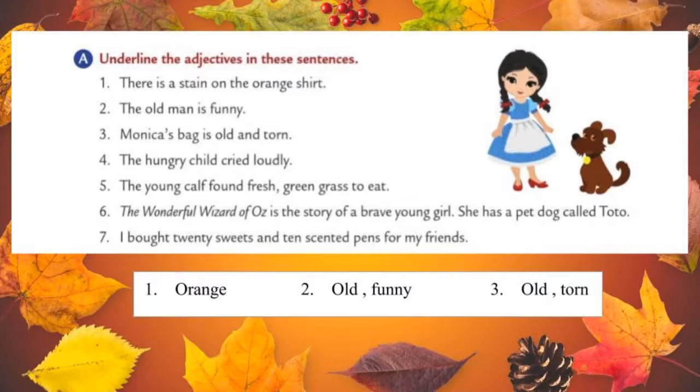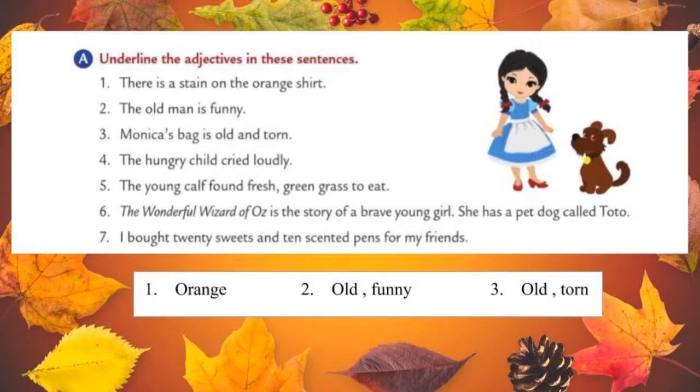So, then what is the adjective? Already we said that adjectives usually come before a noun. And one more thing, keep it in your mind, words like color, size, shape are also adjectives. So in the first sentence, we describe the noun shirt as orange. So it shows the color. What is the adjective in the first sentence? Yes, you are right. The adjective for the first one is orange. Students, underline the word orange. It shows the color of the shirt.